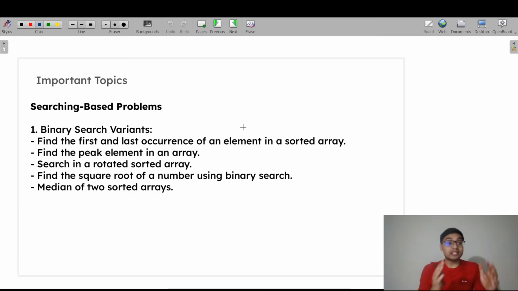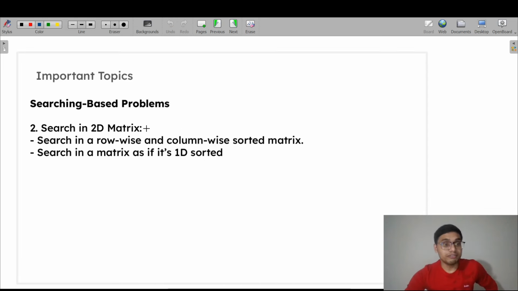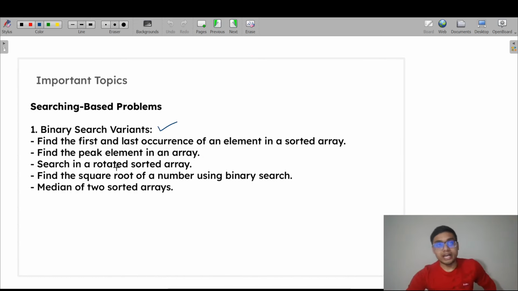Just see the next topic, that is searching based problems. Searching, sorting, all the searching techniques like linear search, binary search, everything. And in the sorting techniques, we already covered all the techniques: bubble sort, merge sort, selection sort, insertion sort, everything. And we are practicing on those patterns. If you see searching based problems, there are binary search variants, and another one is the 2D matrix, that is a 2D array. In both 1D array and 2D array, we already covered, like find the first and last occurrence of an element